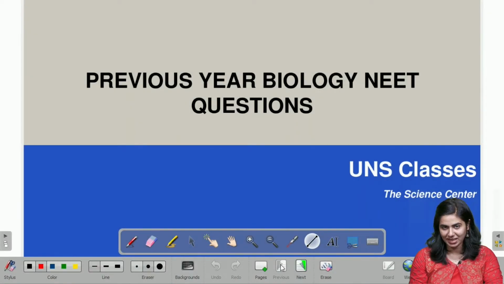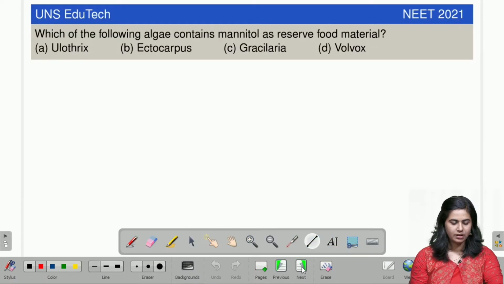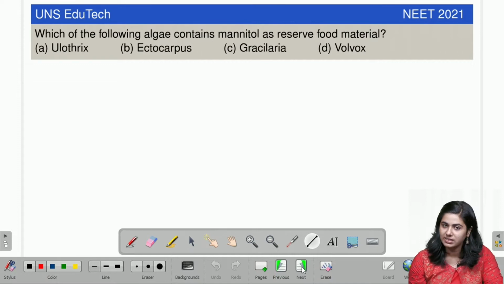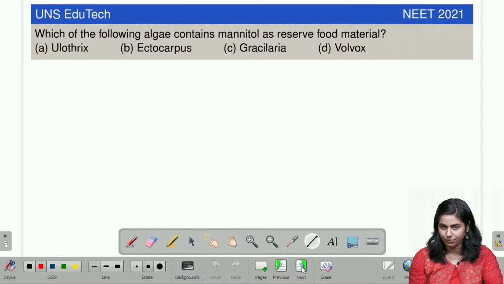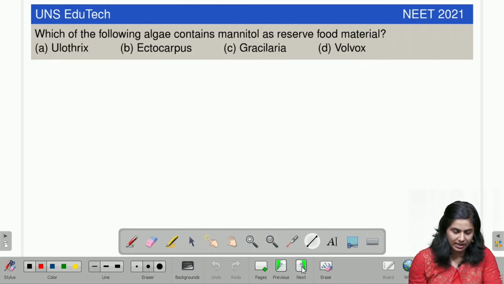We are again back with another previous year question. So let's see what the question is. Which of the following algae contains mannitol as a reserve food? And the options are Ulothrix, Ectocarpus, Gracilaria and Volvox. All four of these options are different kinds of algae.